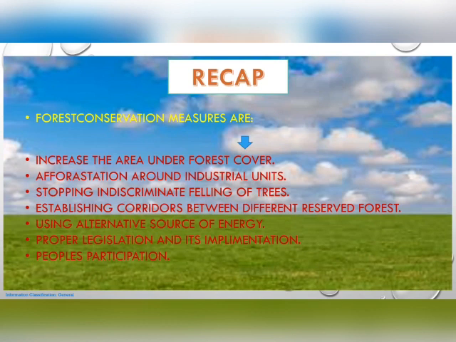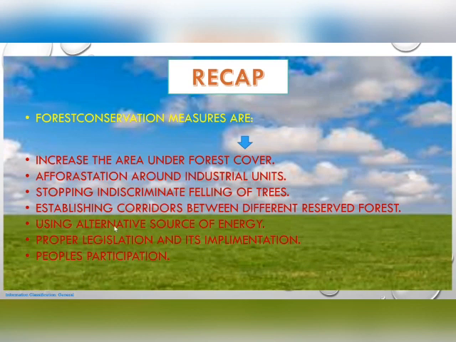So in order to conserve forests, we must use non-conventional or renewable sources of energy. That is the reason behind this. And the proper legislation and its implementation. Strict laws should be made to check deforestation, and proper care should be taken to see that these laws are strictly implemented. That is also one of the major things.